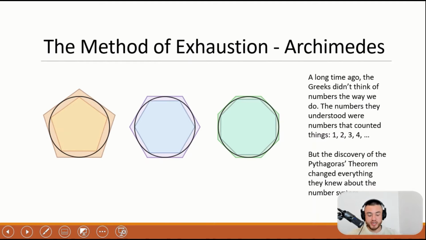So if we go back in time to the ancient Greeks, we start by looking at the discoveries that came out of the Pythagorean school. And probably the most important one was the Pythagoras Theorem, which then changed the way they viewed the whole number system. And we're going to look at a particular strategy called the Method of Exhaustion, which was the method Archimedes actually used to discover pi.